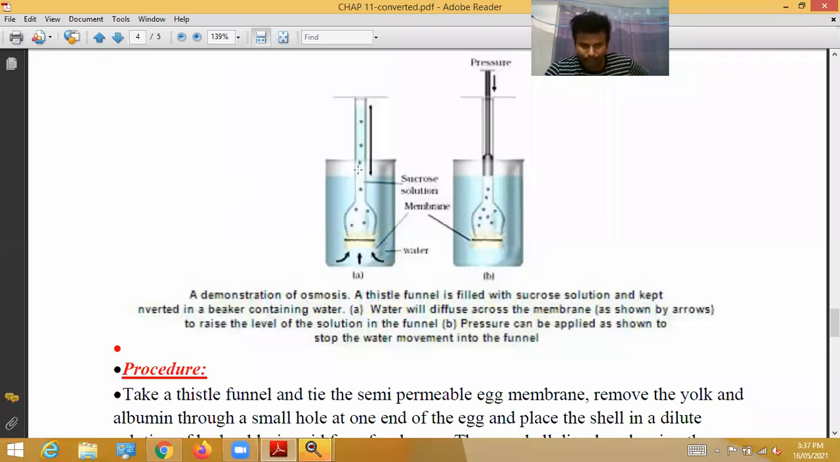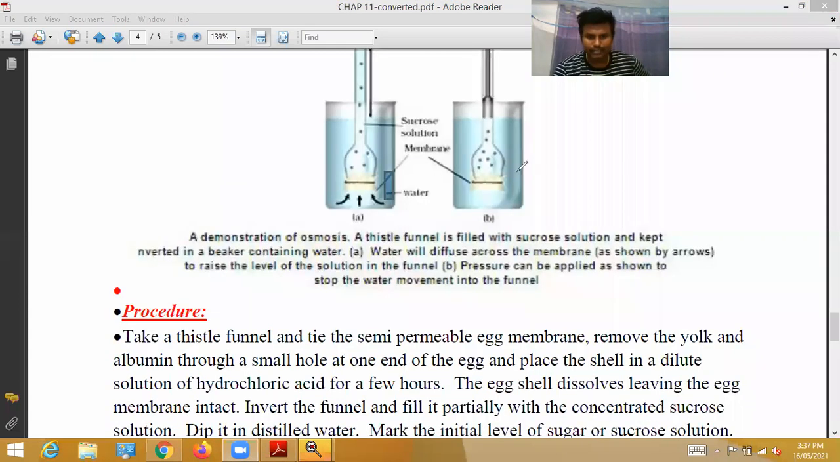So this is the mouth region. This mouth region is covered with membrane. What is that membrane? Any membrane, egg membrane, animal plasma membrane, anyone we can take. Okay. So how do we prepare the egg membrane?